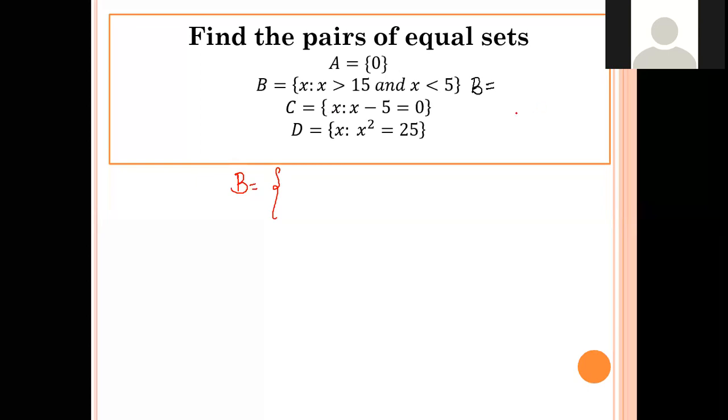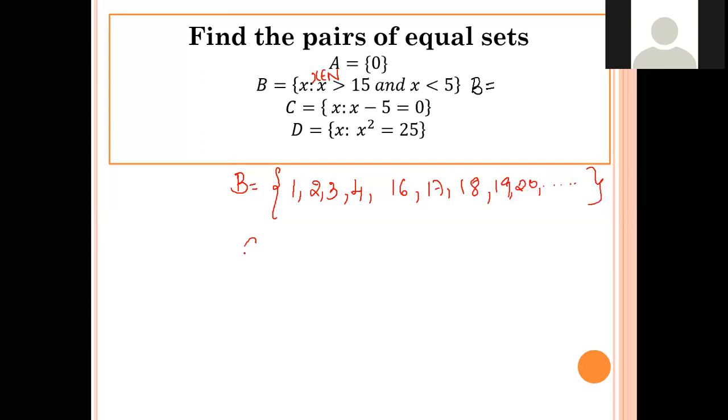Okay, I have missed some point here. X belongs to N, X belongs to natural numbers, and X should be greater than 15 and X should be less than 5. So what are the elements? You have to write the elements which are less than 5: 1, 2, 3, 4, and the elements which are greater than 15: 16, 17, 18, 19, 20 and it goes on.